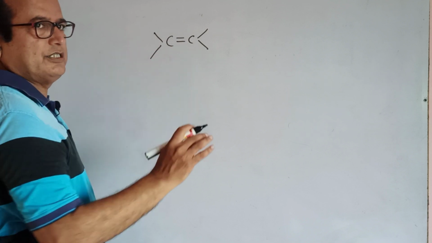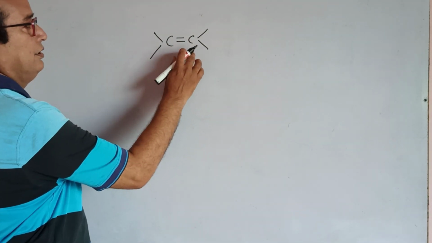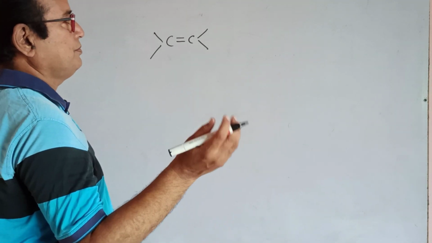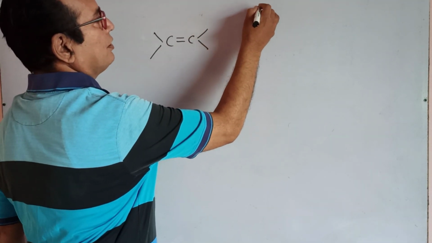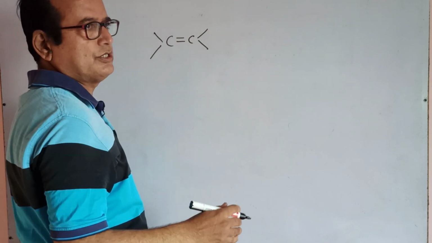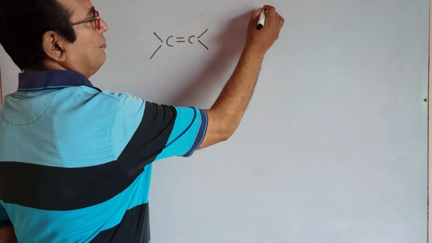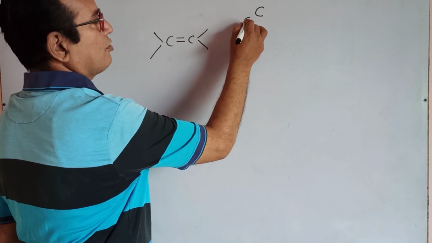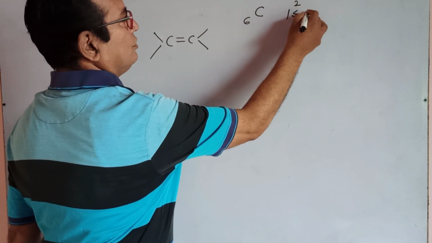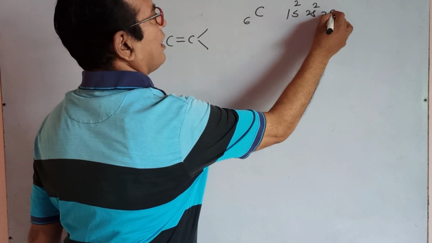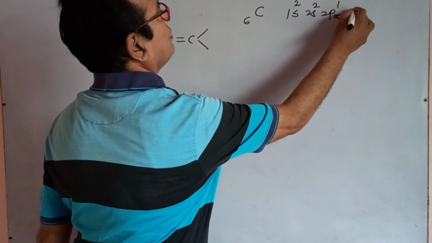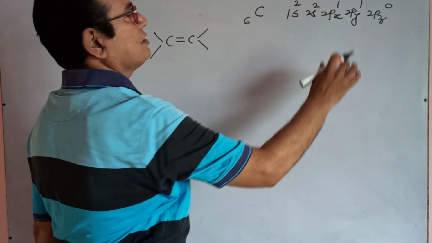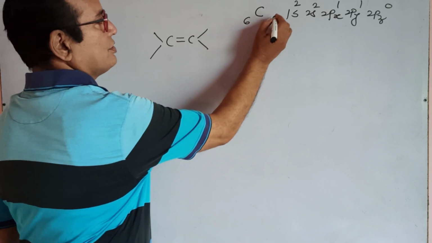1, 2, 3, 4 satisfaction. But this carbon is in sp2 hybridized state. sp2 hybridized state means, according to our building-up process or Aufbau principle, the electronic configuration of carbon, atomic number 6, is 1s2, 2s2, 2px1, 2py1, 2pz0. These 6 electrons are distributed around the nucleus.